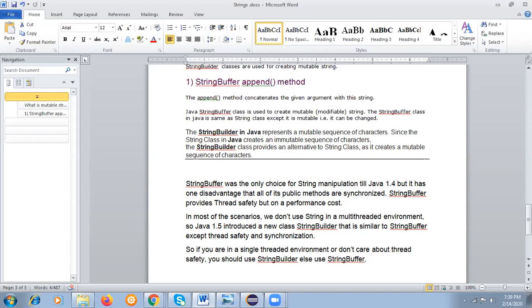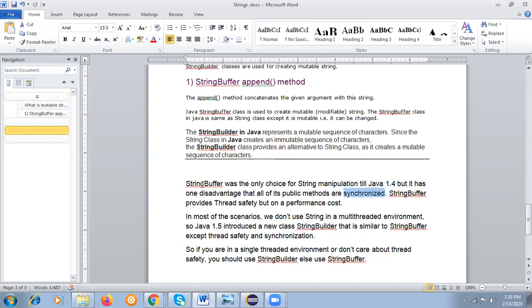change the object itself. String builder in Java also represents a mutable sequence, so string builder is the same concept. But there is a difference between string builder and string buffer. String buffer has a disadvantage: all its public methods are synchronized.